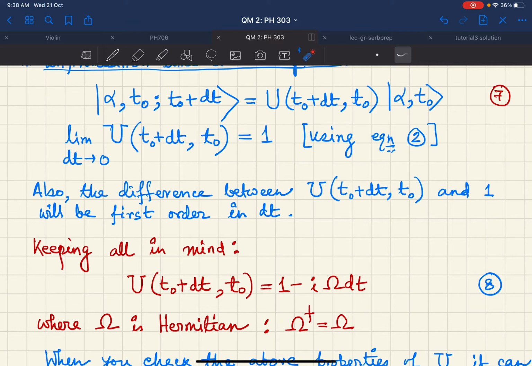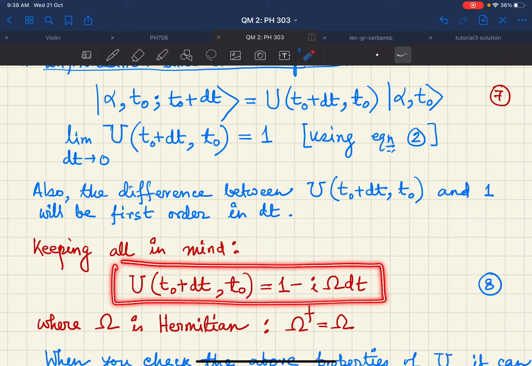What is the difference between this infinitesimal time evolution operator and the unit operator? Of course this has to be of the order of dt. So keeping everything in mind, I can choose the form of the infinitesimal time evolution operator in this manner, as I have written in equation 8.